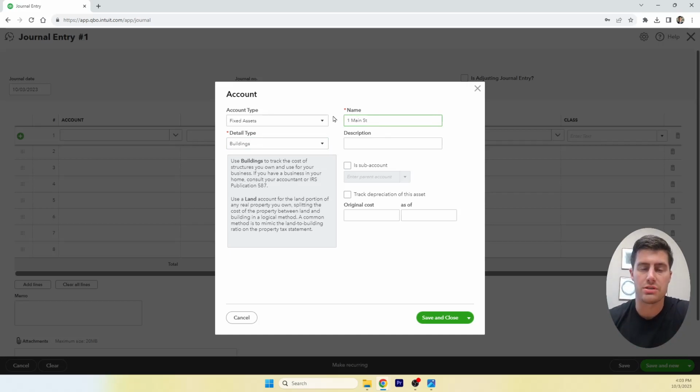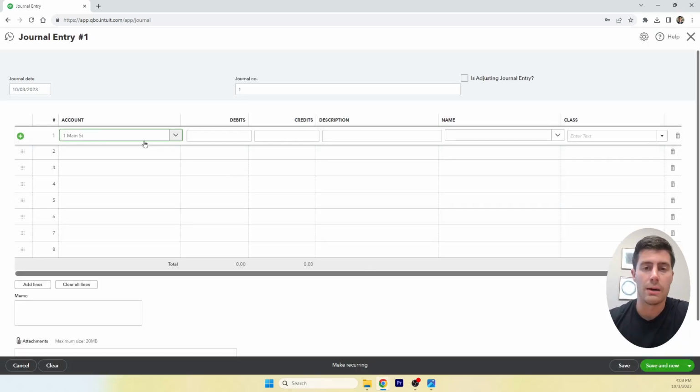You have 2 options. If this particular client only has a couple properties, you can create a new chart of accounts for every property, like we're doing in this example. Or you can just lump together all of the properties under one parent account, name it buildings, and then each property just gets added to the buildings chart of account. So if your client has 30 plus properties, it's probably not going to be realistic to give each property a new chart of account. That's just going to make the balance sheet way too crowded.